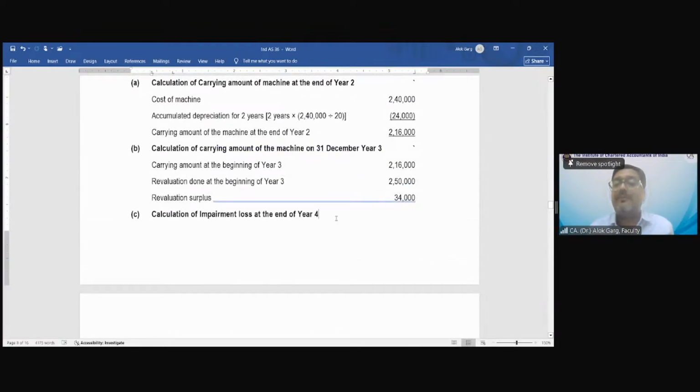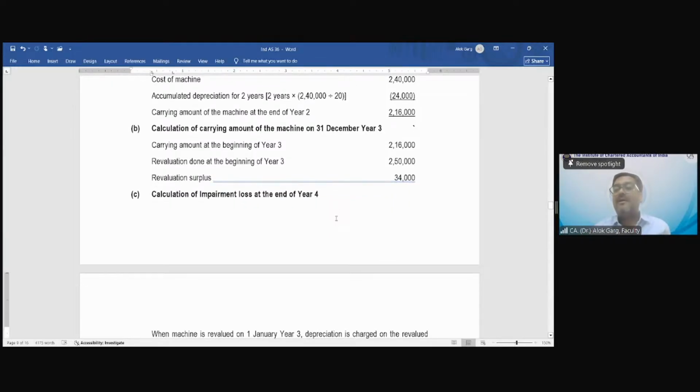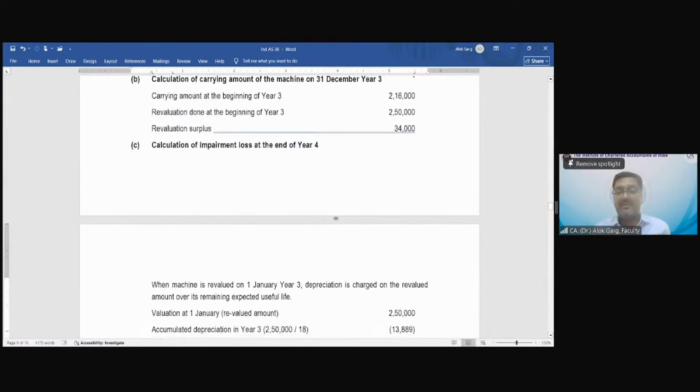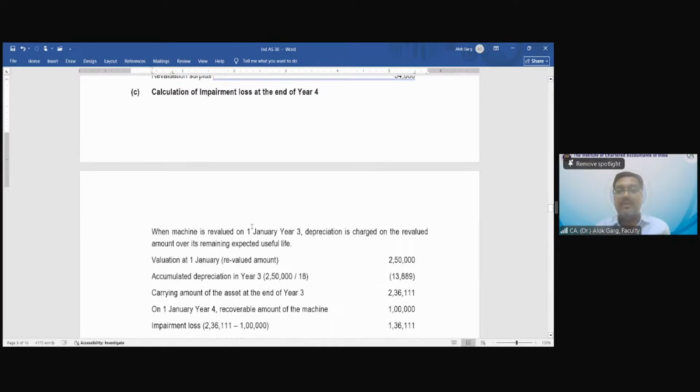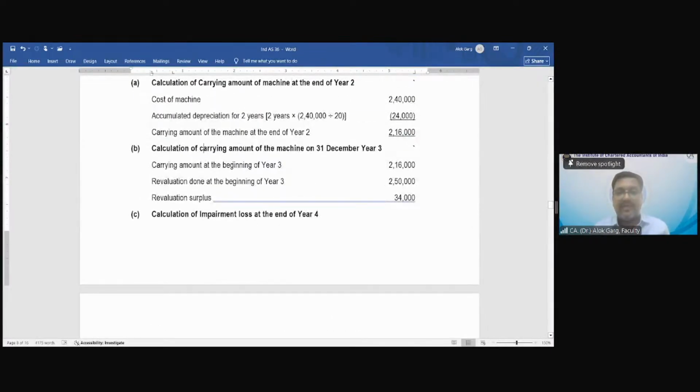Now I need to compute the impairment loss at the end of year 4, but I need to also compute the depreciation for year 3, right? When the machine is revalued on 1st January year 3, depreciation is charged on the revalued amount. So basically this statement is not correct. Calculation of carrying amount of the machine on 31st December year 3. It is not 31st December, it is 1st January.